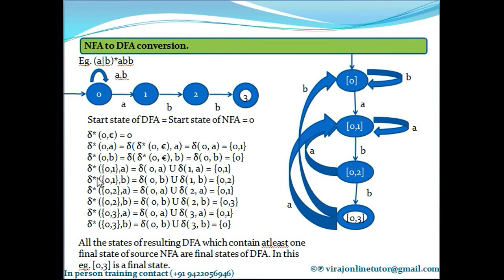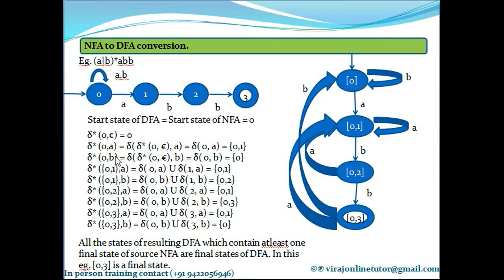When there is only one character, it is exactly the same as delta of 0 comma a, because delta asterisk of 0 comma epsilon is 0 itself.